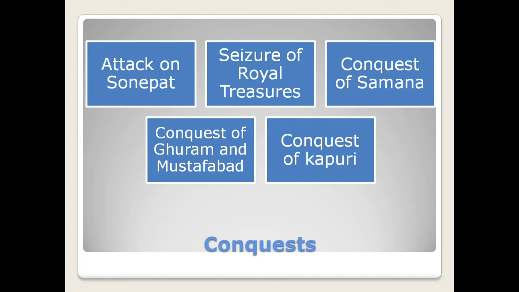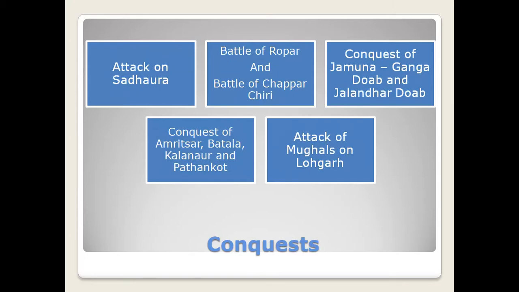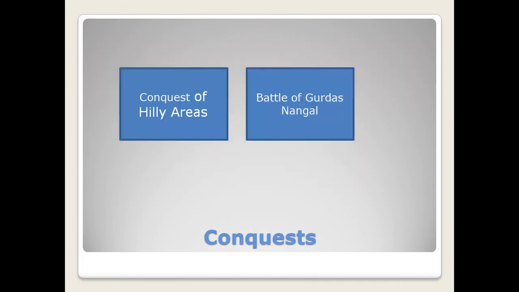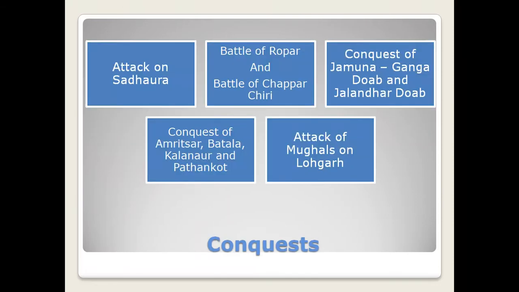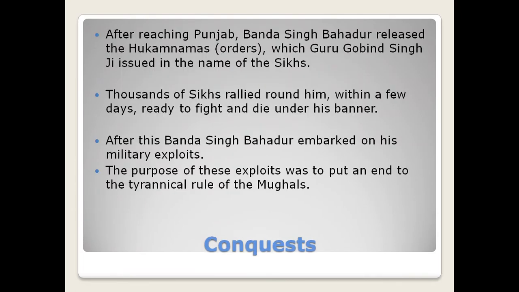First, he started with the attack on Sonepat, seizure of royal treasuries, conquest of Samana, conquest of Ghuram and Mustafabad, conquest of Kapuri. Then attack on Sudhora, battle of Ropar and battle of Chaparchiri, conquest of Jamuna-Ganga Doab and Jalandhar Doab, conquest of Amritsar, Batala, Kanaur and Pathankot, attack of Mughals on Lohgarh, conquest of hilly areas, and the Battle of Gurdas Nangal. So these are your slides on the battles. Let's pick these battles one by one.